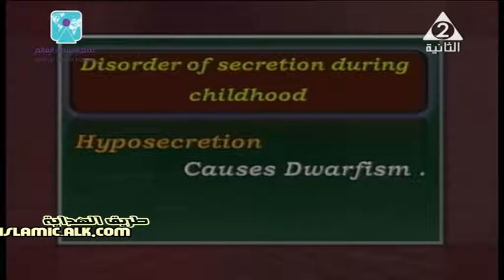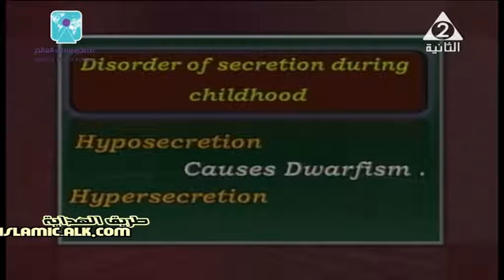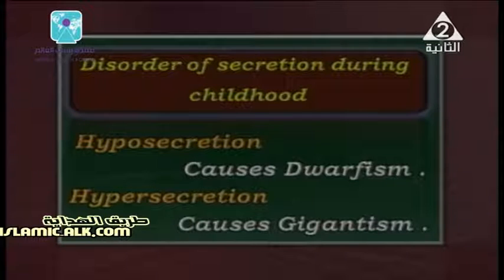But what about the hypersecretion, or increasing of secretion of the growth hormone, also during childhood? Okay, don't forget this point. We have a great difference between the disorder of secretion during childhood and the disorder of secretion in adults. Again, hyposecretion causes dwarfism, while hypersecretion causes another disease which is called gigantism. Again, the person looks like a giant with large bones and so on.